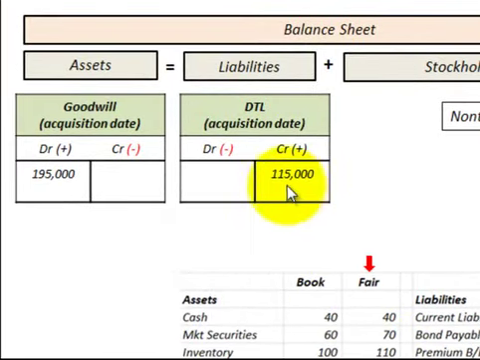Now to record this on our balance sheet, we'd debit or increase our goodwill for $195,000, and then we'd have this deferred tax liability account here for $115,000.